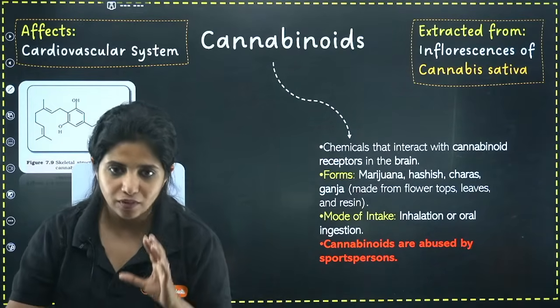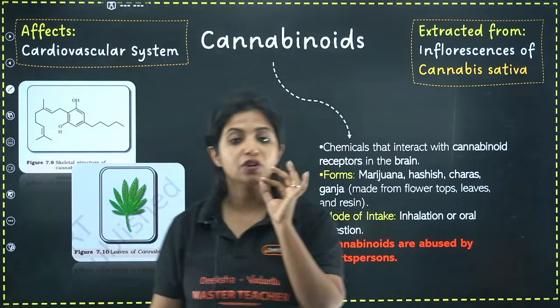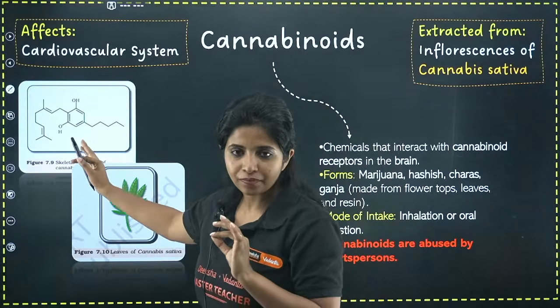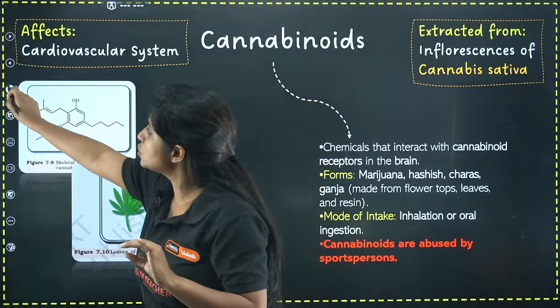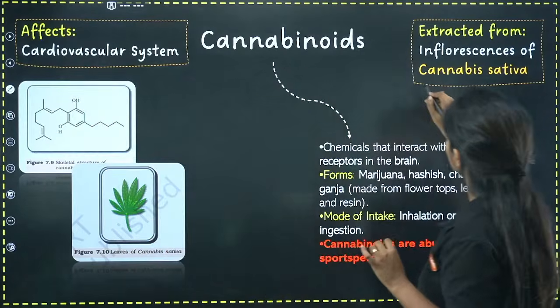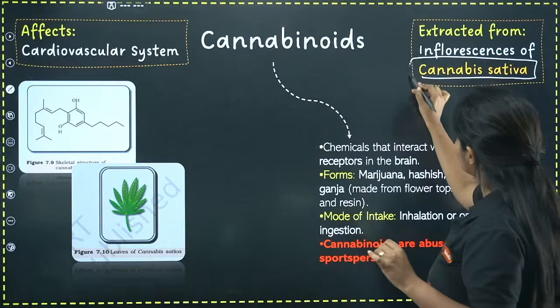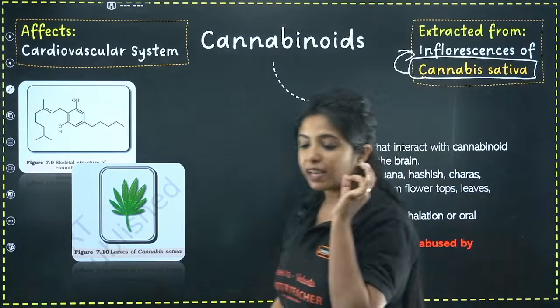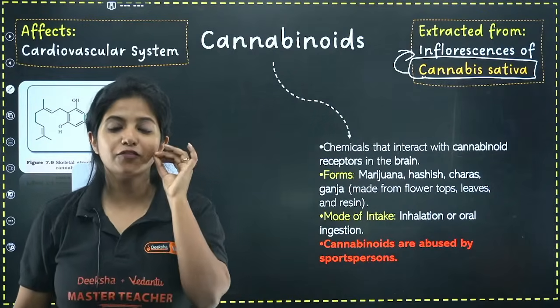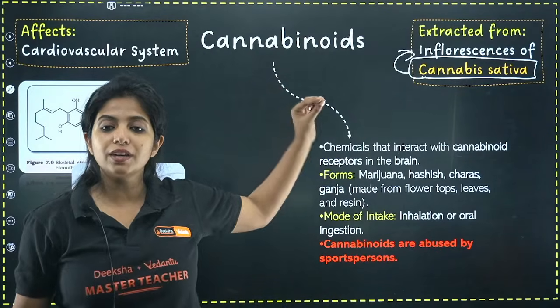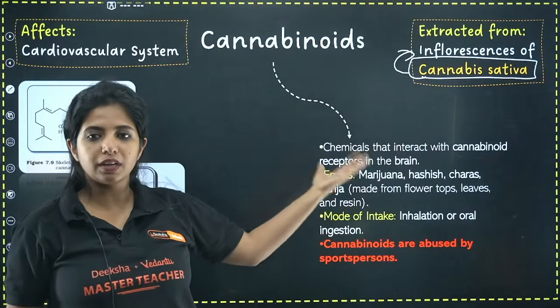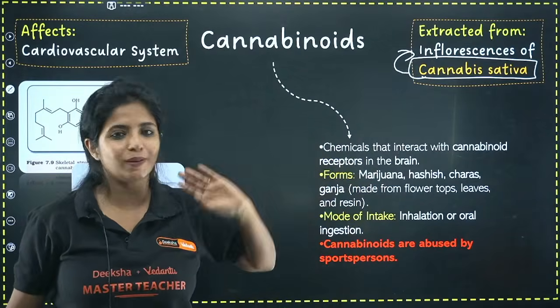And also remember one very important thing, that is the structure of cannabinoids looks like this. So there are steps like this. Also, cannabinoids you get from Cannabis sativa. And you get it from each part of Cannabis sativa, inflorescence, leaf, stem, any part that you take. From there you are going to get different drugs, my dear children. Marijuana, hashish, charas, ganja, anything you will get.